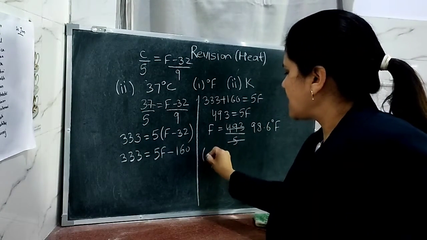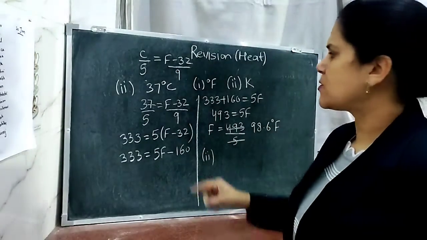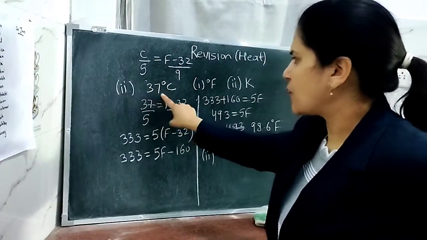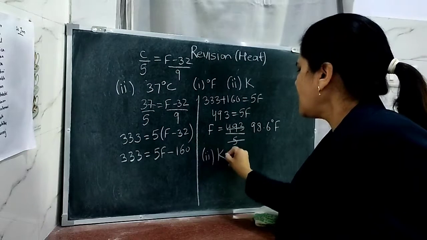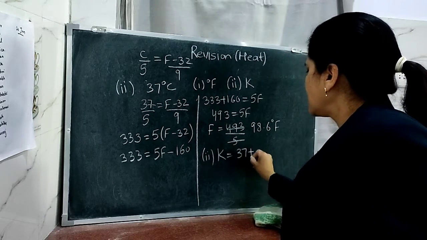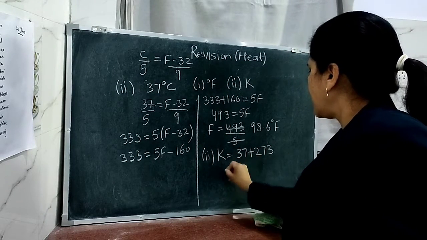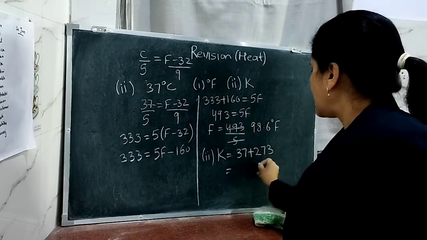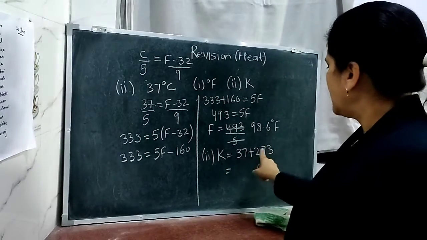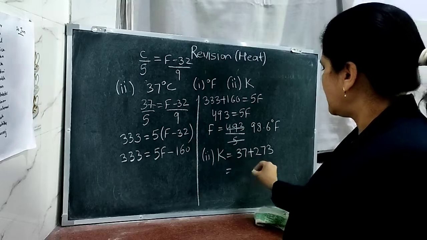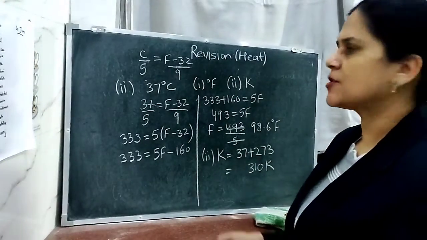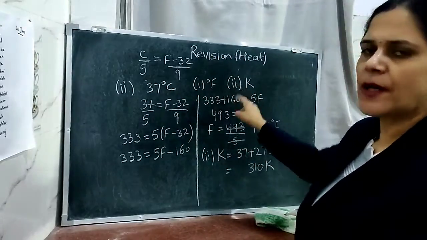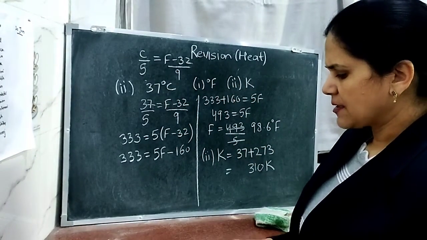If we have to change the same temperature into Kelvin, what will we be doing? The temperature given in degrees Celsius, to this number you add 273. Add the numbers. 7 plus 3 is 10, carry over 1. 7 and 3. Here this is 310 Kelvin. This is the conversion of degrees Celsius into the Fahrenheit and Kelvin scales.